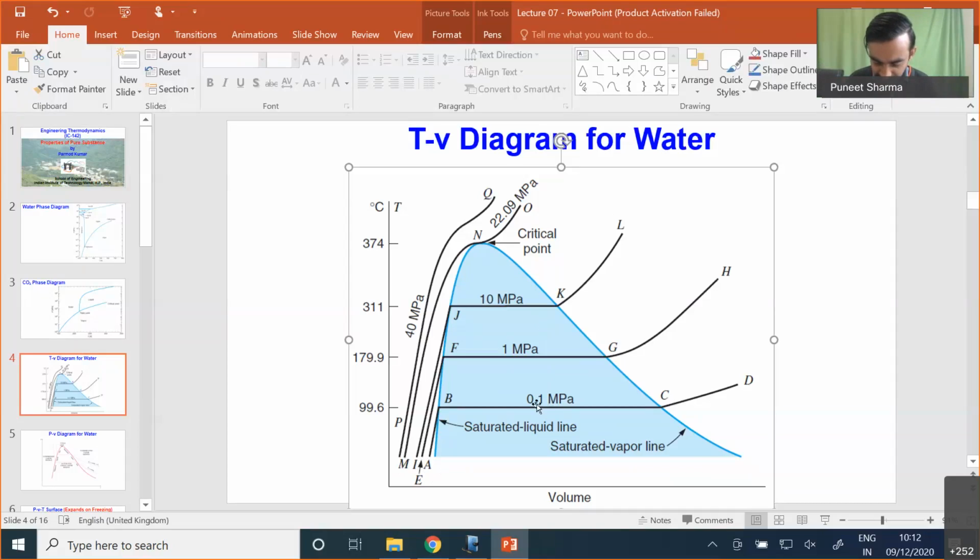One pressure line is at 0.1 megapascals, then another is at 1 megapascal, then 10 megapascal, and then we have plotted a pressure line passing through 22.09 megapascals, and one line is also plotted at 40 megapascals, which is beyond the critical point.